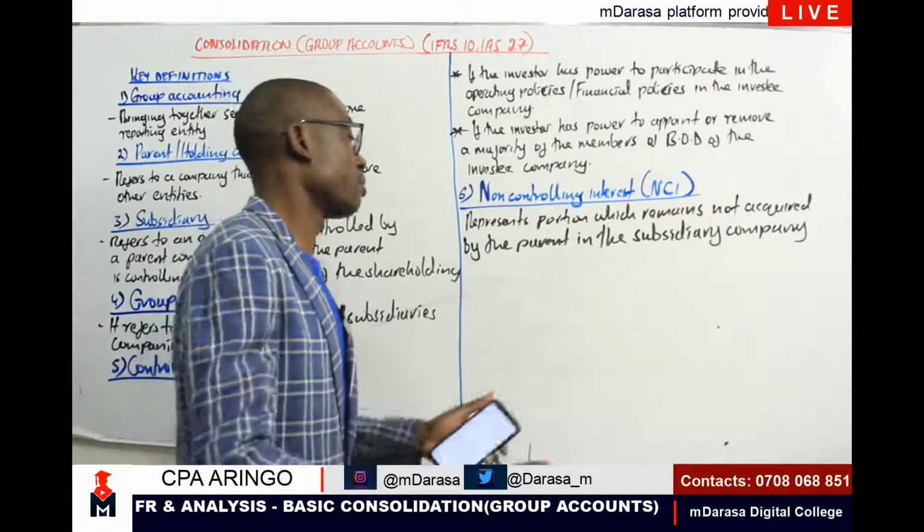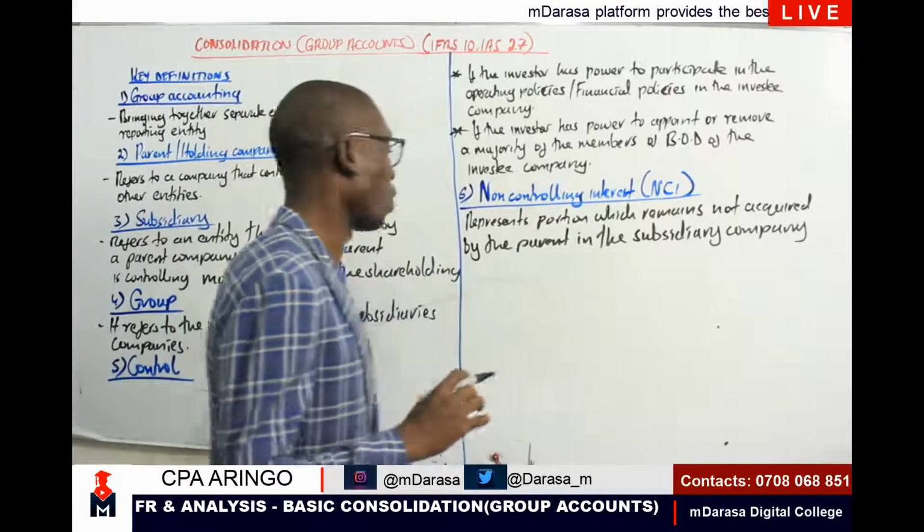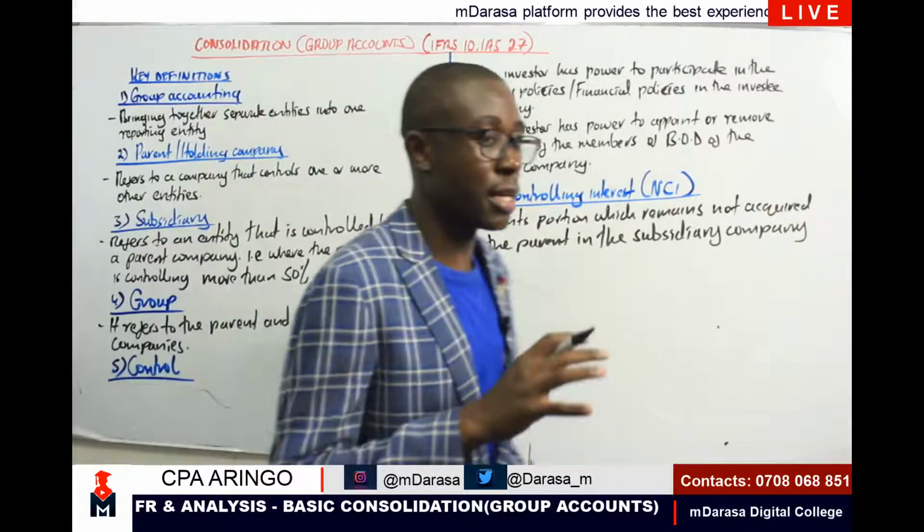So we are saying that it represents a portion which remains not acquired by the parent in the subsidiary company.